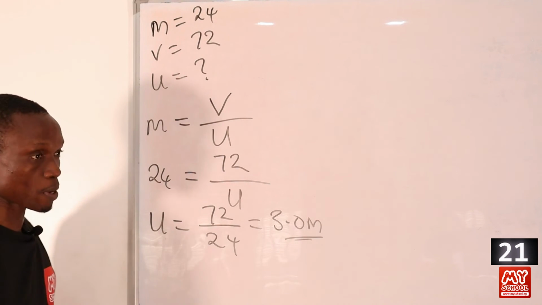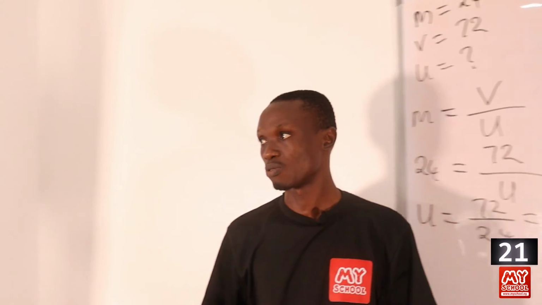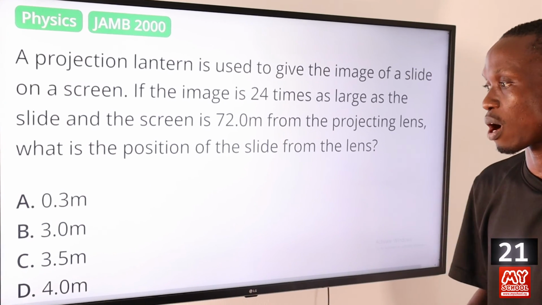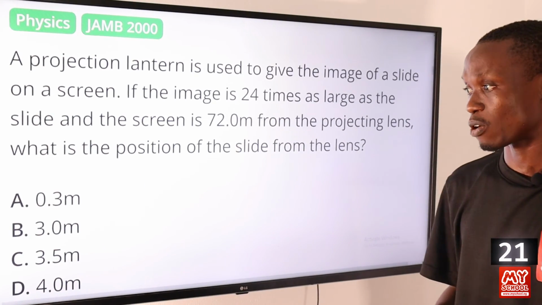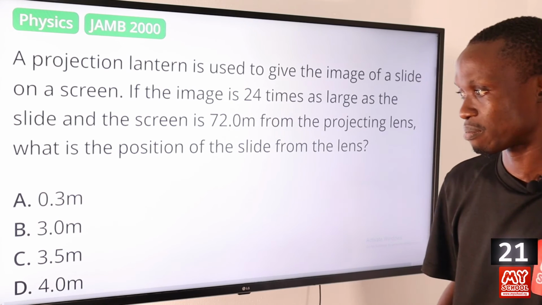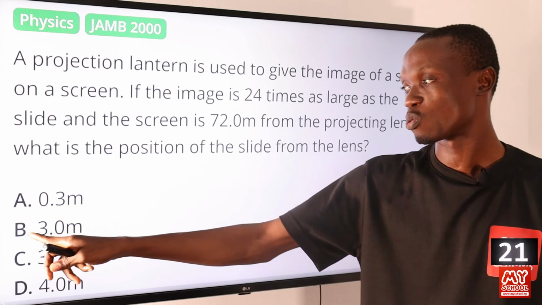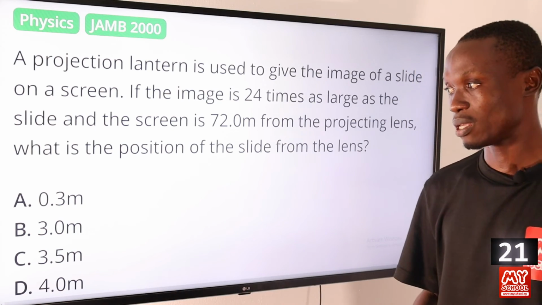So let's return back to the screen to pick the correct answer to this question. A we have 0.3 meter, B we have 3.0 meter, C we have 3.5 meter, and D we have 4.0 meter. So the option that agrees with our calculation is option B, 3.0 meters.